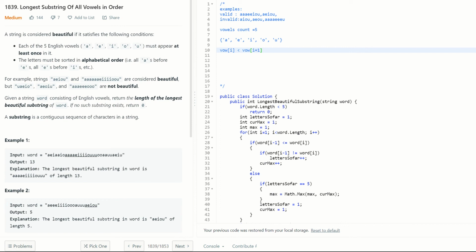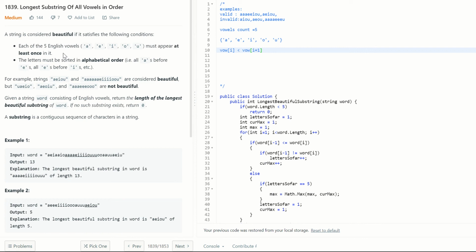Longest substring of all vowels in order. A string is considered beautiful if it satisfies the following conditions. Each of the five English vowels must appear at least once in it. So that's our first condition. There are five English vowels, and in this representation all of them are lowercase.